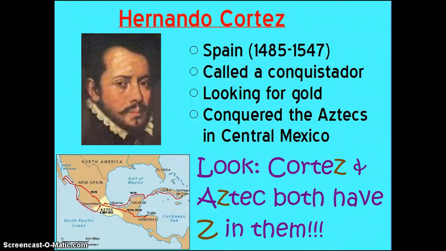And he actually would have gotten in a lot of trouble with it, except that he then conquers all of Mexico. Cortez is actually known for killing a lot of people. He banded together various indigenous groups to wage warfare against the Aztecs. It's pretty rough. The major thing to help you remember with Cortez is that there is a Z in Cortez, as well as in Aztec. So they're all in brown.